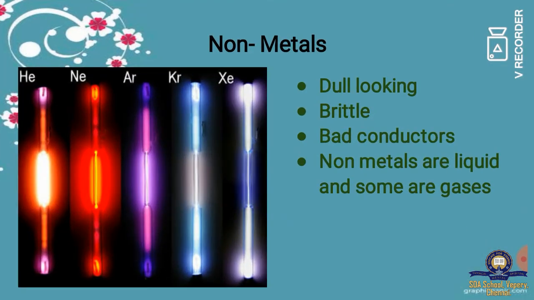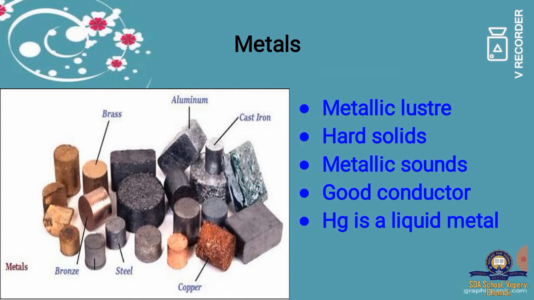Next we are going to see non-metals. Usually metals will be in solid form, but non-metals will be in liquid and some in gaseous form. We saw metals are good conductors, but non-metals are bad conductors. That is, the electric current will not pass through them, except one, that is graphite. Non-metals are dull looking and brittle, and we can break them. I told you that metals are solid, right?